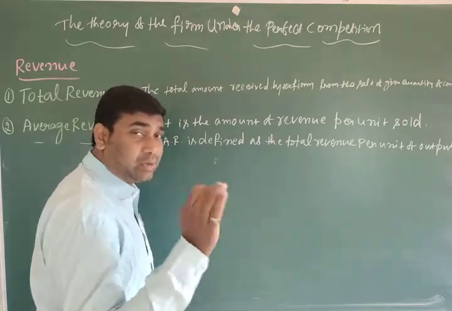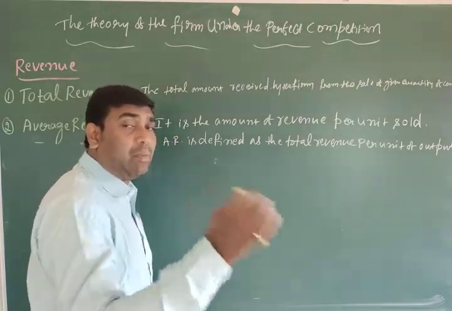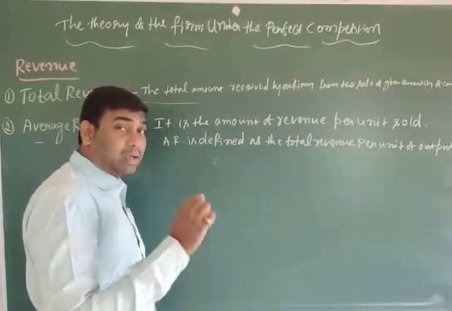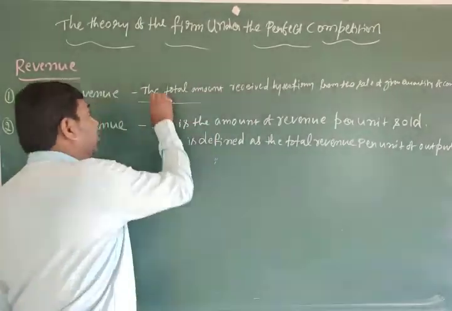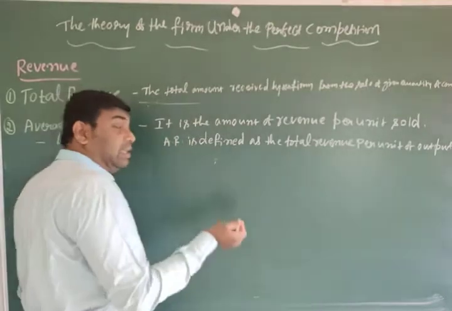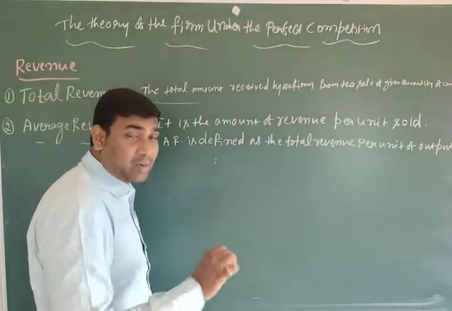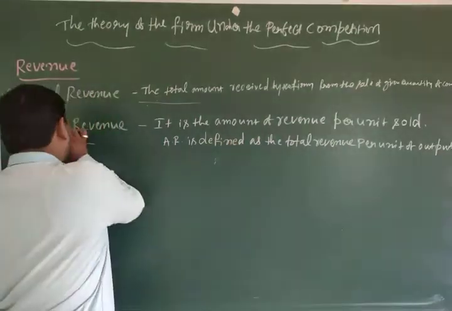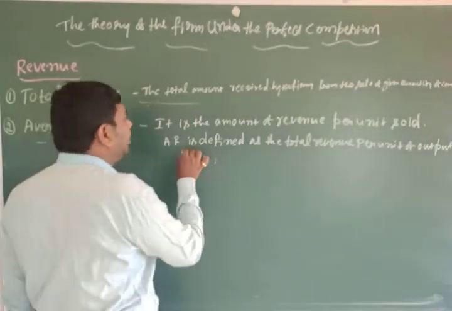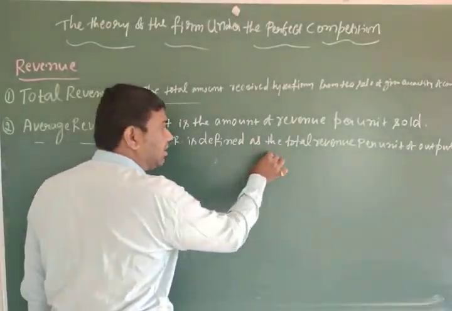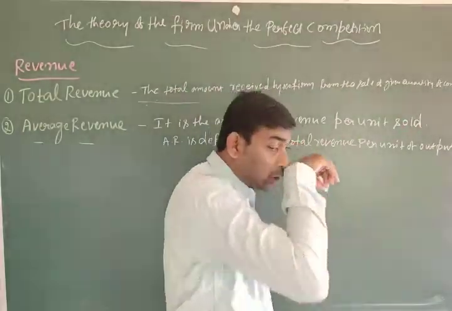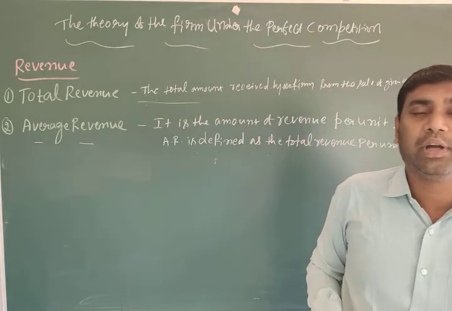When we are selling each unit, how much are we getting? The total amount, by selling all the commodities, is total revenue. But this is for each commodity. By selling each commodity, how much we are earning, that is called average revenue. Average revenue is defined as the total revenue per unit of output.